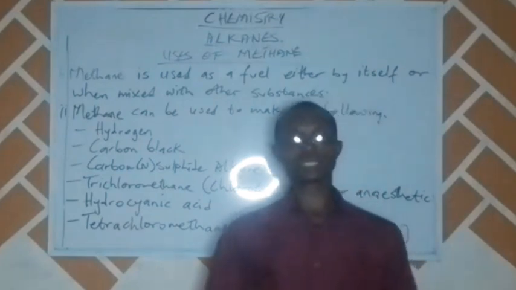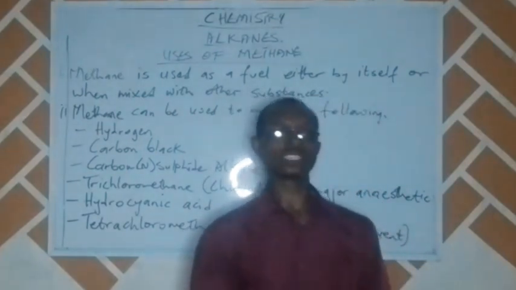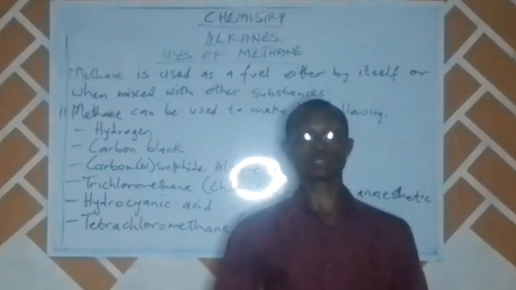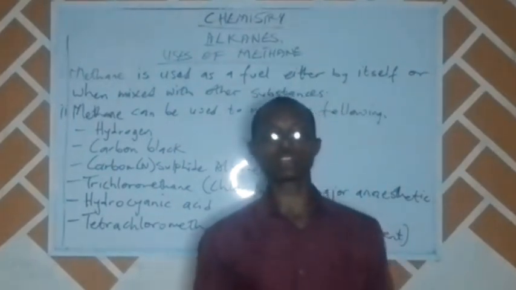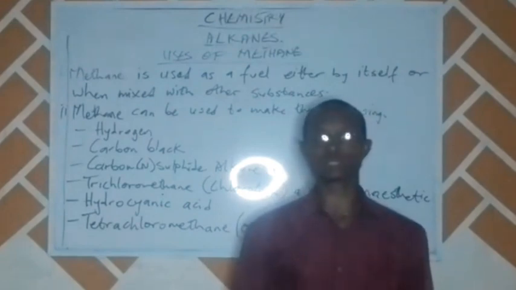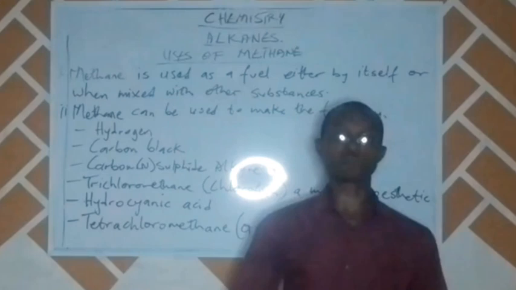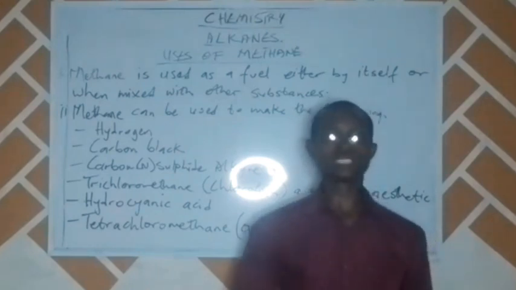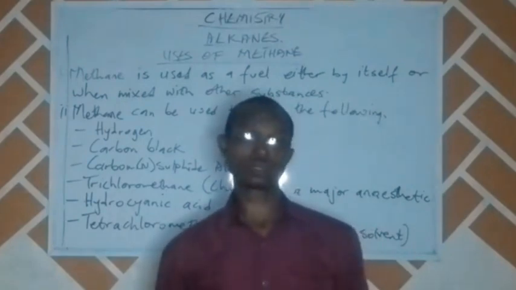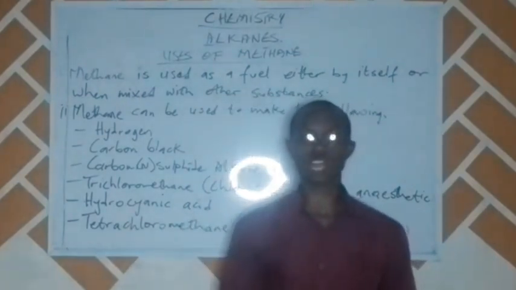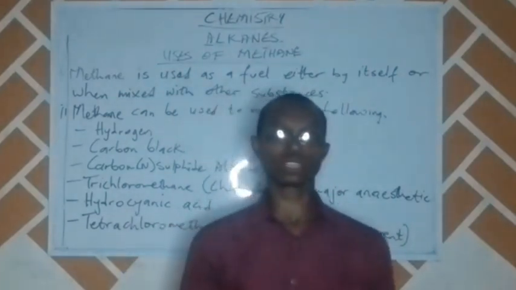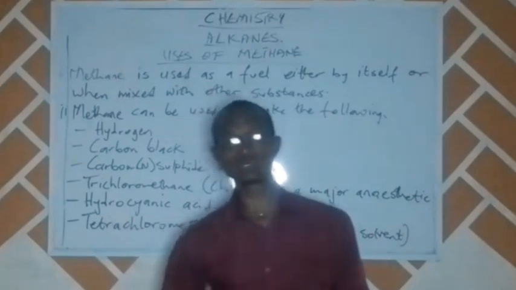We looked at the members of the alkanes, the structural formulas, their general molecular formula, the isomers, and how catenation is embedded in these substances. We looked at the laboratory preparations, the physical and chemical properties, as well as the uses of some of these substances. So I implore you to watch this video again so you'll be able to get all that has been discussed in the tutorial.